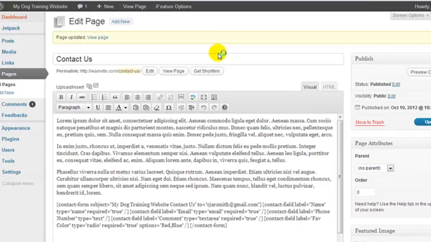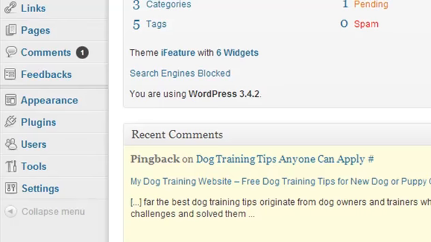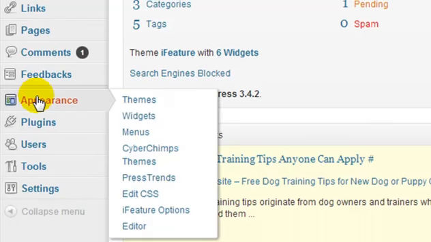So next we are going to look at creating our menu, because right now our blog categories are missing, and we have this sample page here, and maybe we don't want it in that order. So what we're going to do is head over to Appearance and Menus.